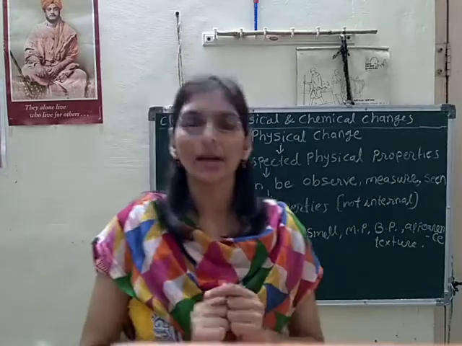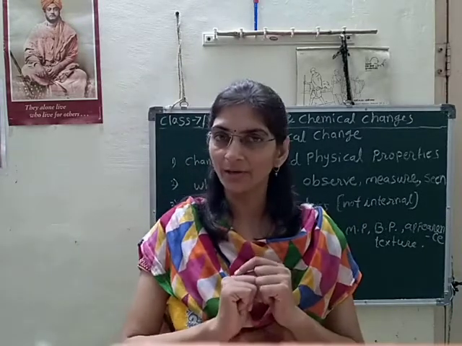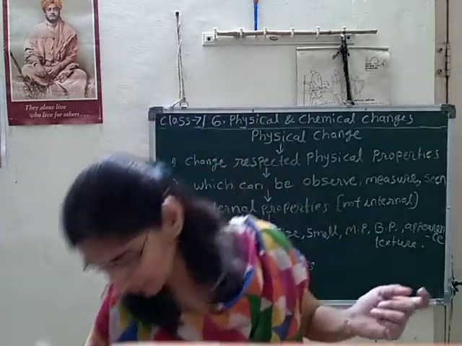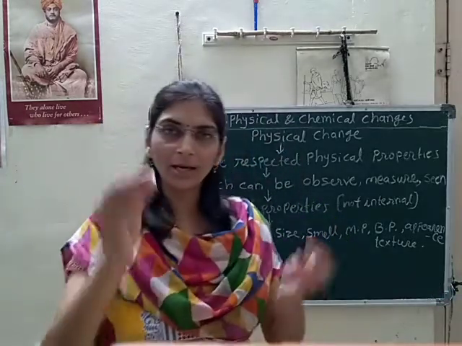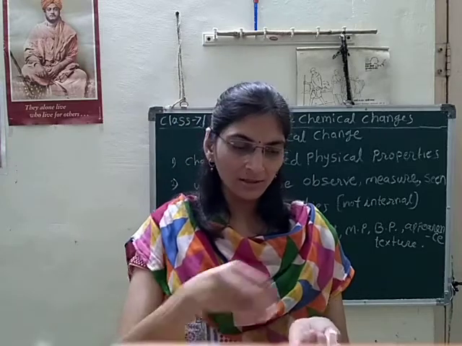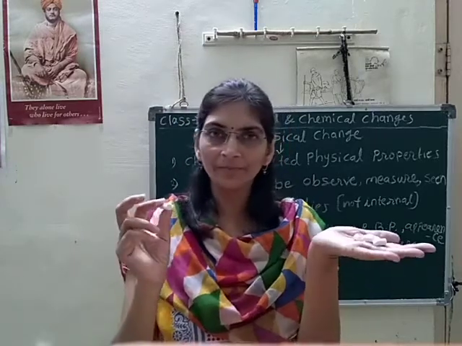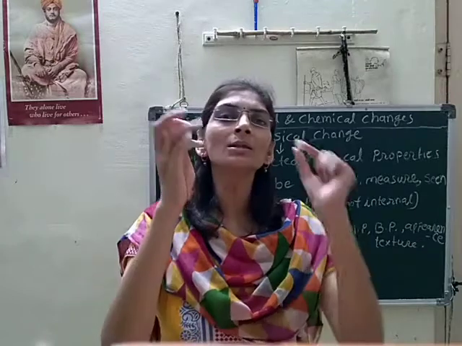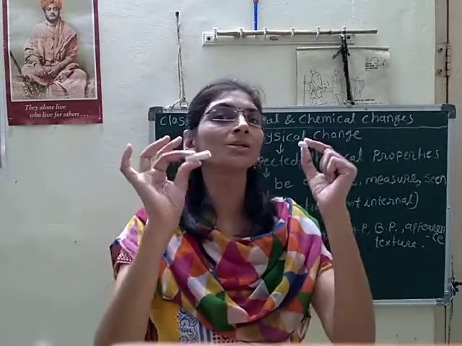The second activity is again very important. Usually we are using chalk. Here we can see a piece of chalk. Again I made some more pieces of that chalk. If I have broken that chalk, which type of change is that?